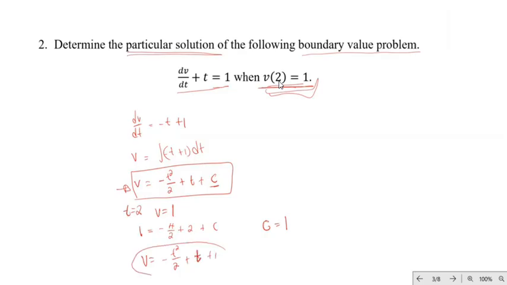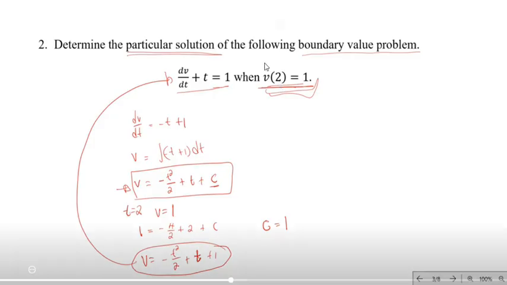So this is the particular solution of this differential equation. Okay, any question? If there are no questions, we will move on to the next exercise.